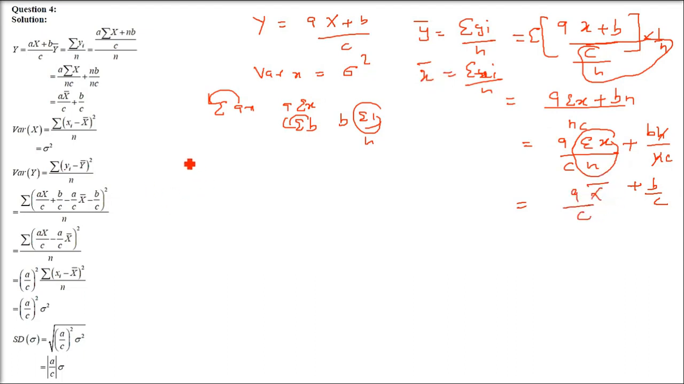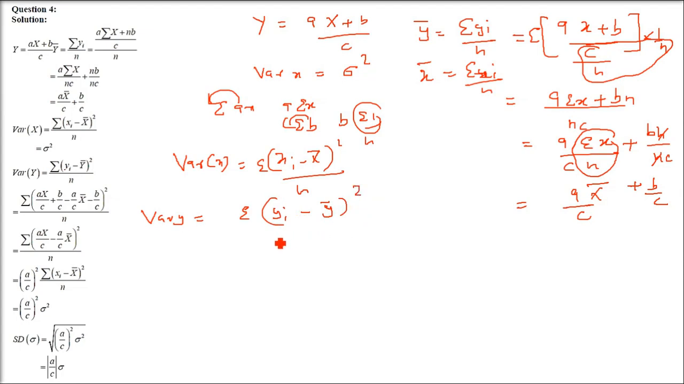Okay. Now the variance of x and variance of y formulas we have already seen in the previous questions. Sigma of x minus x bar whole square, the addition of this, divided by n. This is variance of x. Similarly, variance of y we are going to write. Variance of y, what will it be? Sigma yi minus y bar whole square by n.